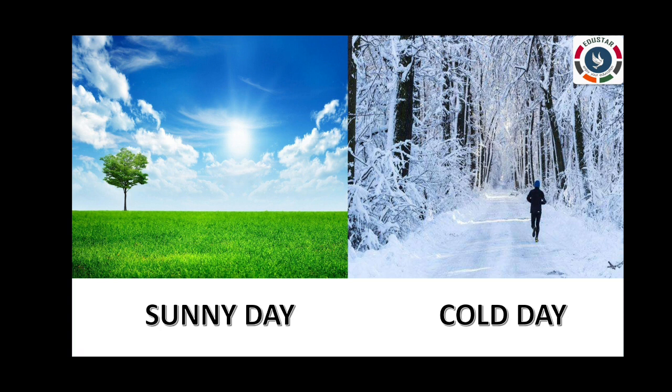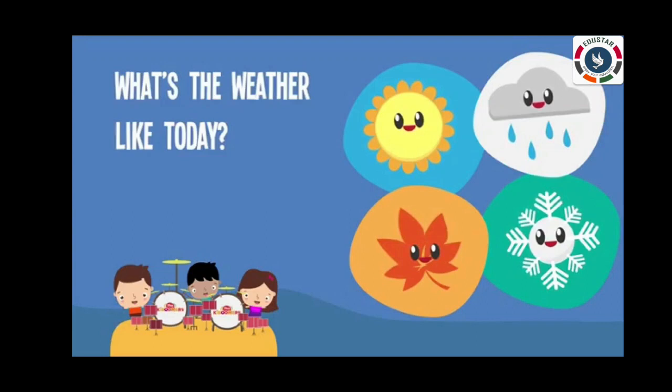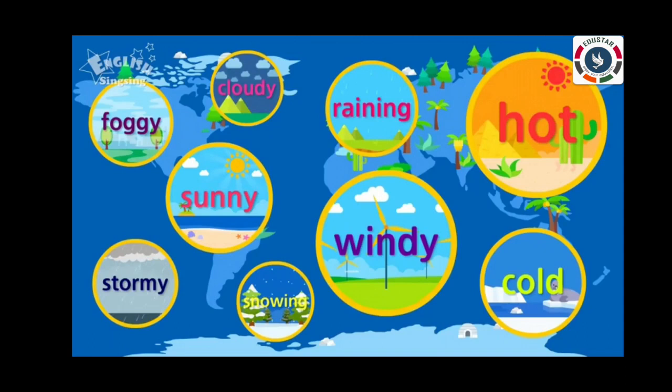Cloudy, rainy, windy, hot, cold, humid, all these terms tell the different conditions of the atmosphere around us. This is called the weather. Weather is the condition of the atmosphere of a place at a particular time. The factors that determine weather are temperature, wind, air pressure, moisture, and clouds. All these factors are related to one another.